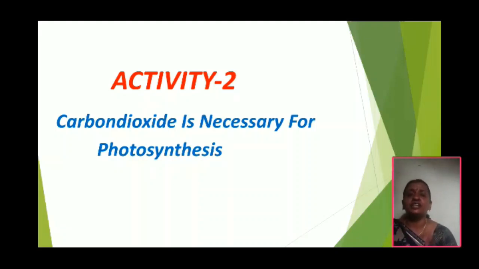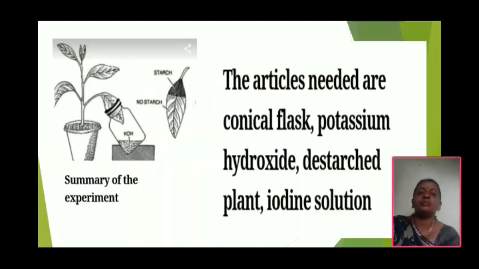We needed one destarched plant. Why do we need a destarched plant for this experiment? Because leaves already contain starch, so we would not get a clear result. That's why before doing this activity we need to keep the plant in a dark room for 2 to 3 days or 1 week, for removal of starch from the leaves. This is the experimental material.